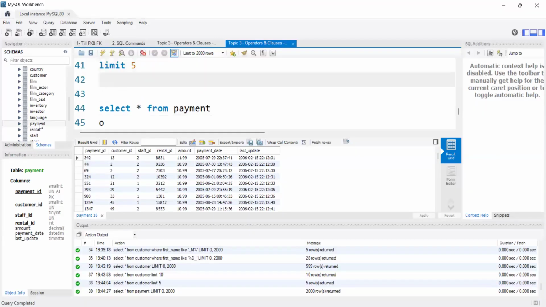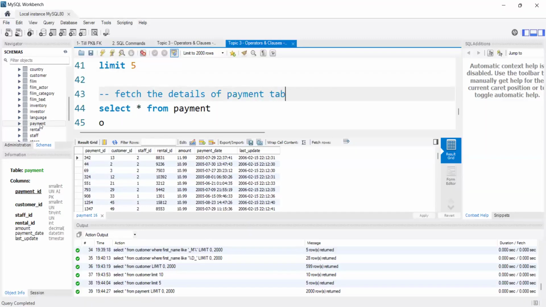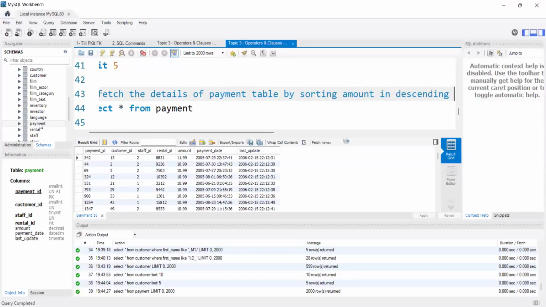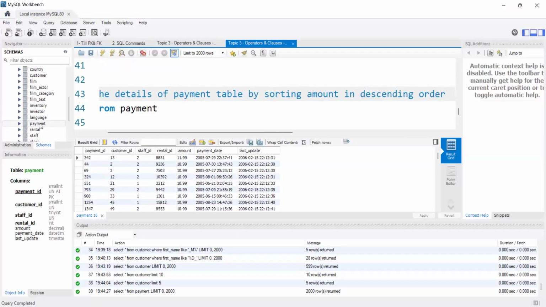Let me write the question: fetch the details of the payment table by sorting amount in descending order.